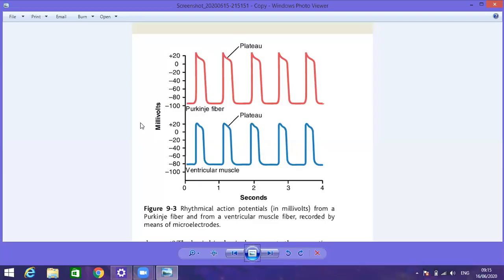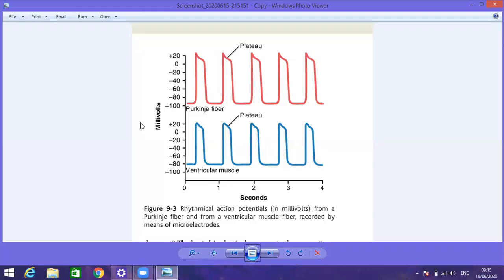In the case of the skeletal muscle, only the voltage gated sodium channels are involved. That means the opening of the voltage gated sodium channels, and due to that, the influx of the sodium ions, which are positive ions. The concentration difference is about 14 times. Due to that concentration gradient, the sodium ions are transported towards the interior.